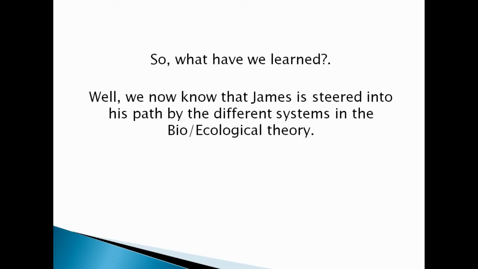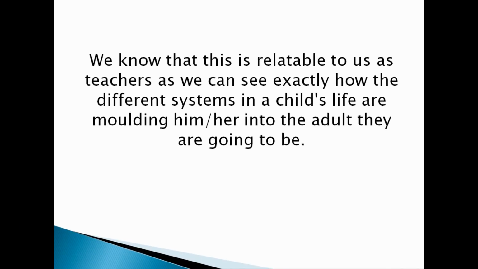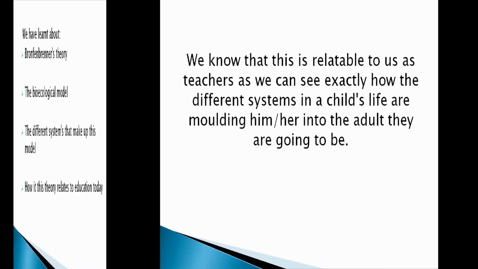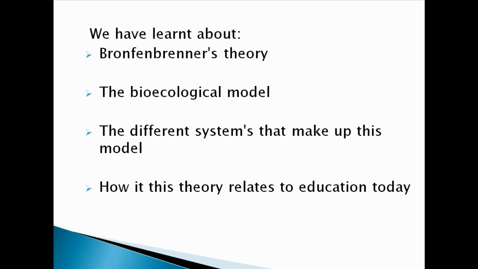So, what have we learned? Well, we now know that James is steered into his path by the different systems in the bioecological theory. We know that this is relatable to us. As teachers, we can see exactly how the different systems in a child's life are moulding him or her into the adult they are going to be. We have learned about the Bronfenbrenner theory, the bioecological model, the different systems that make up this model, and how this theory relates to education today.